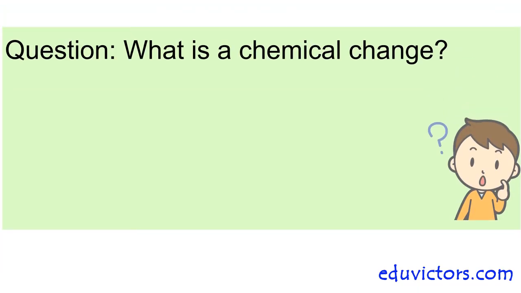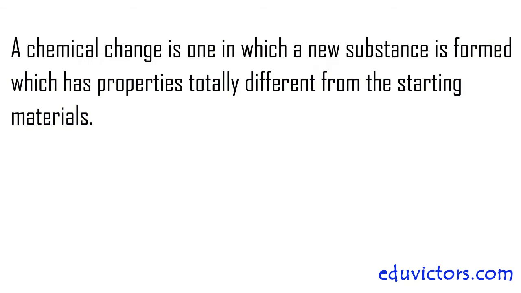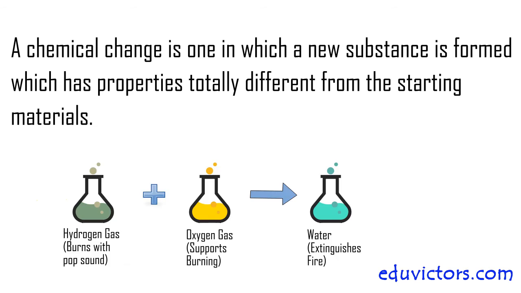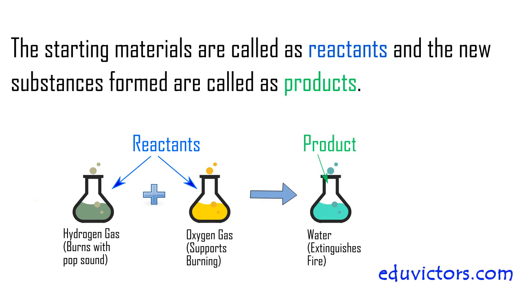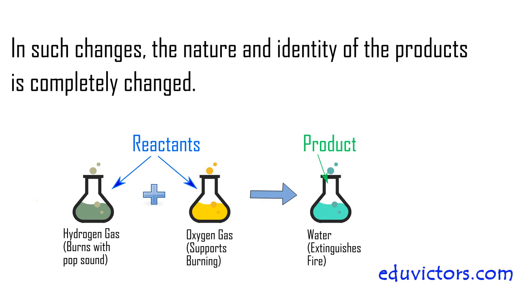What is a chemical change? A chemical change is one in which a new substance is formed which has properties totally different from the starting materials. The starting materials are called reactants and the new substances formed are called products. In such changes, the nature and identity of the products is completely changed.